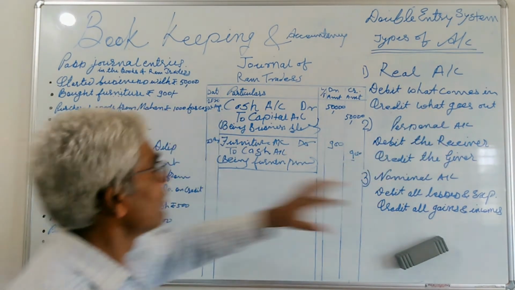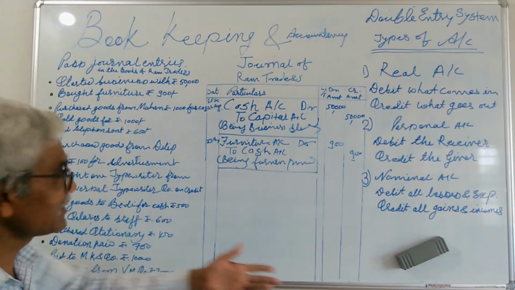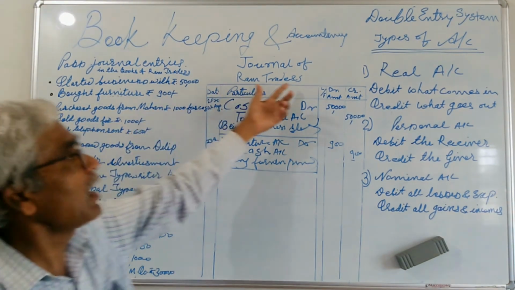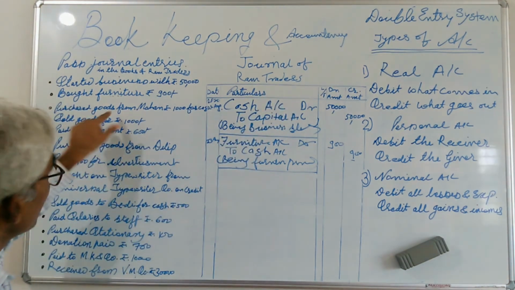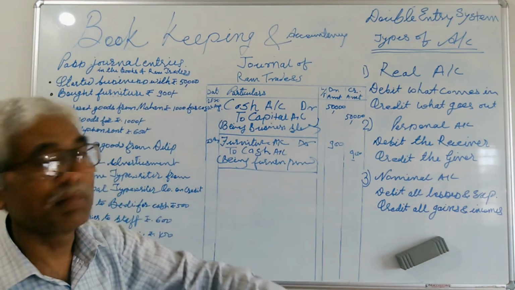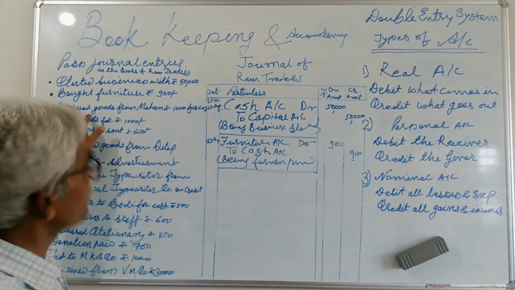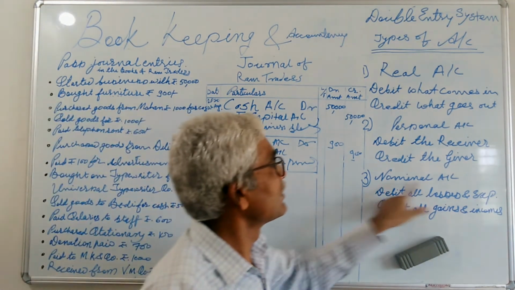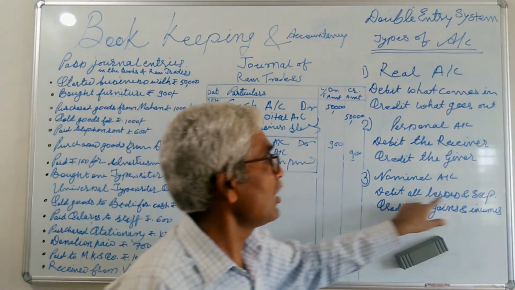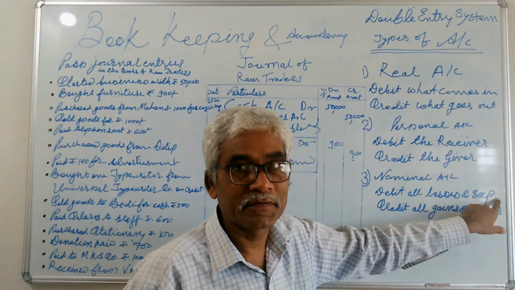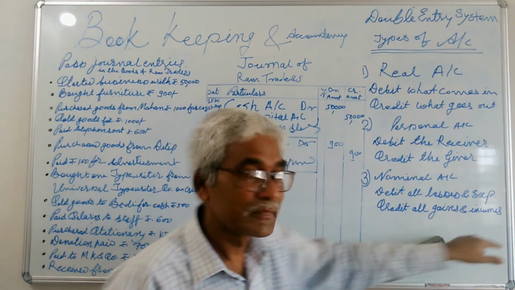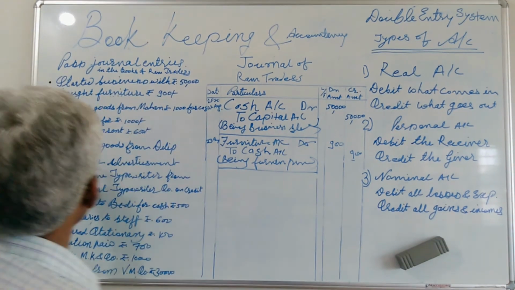No. Why am I saying it is not an asset? Think about that. Ram the trader purchases the goods for selling purpose, so it is an expense of that business. So goods purchase comes under the nominal account: debit all losses and expenses and credit all gains and income. So what happened here in this transaction?